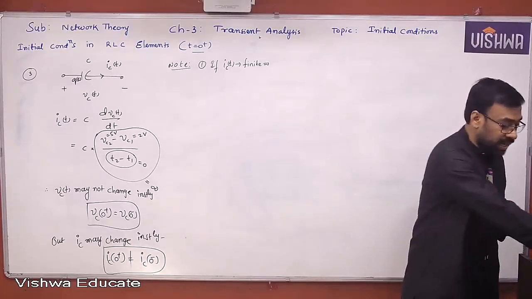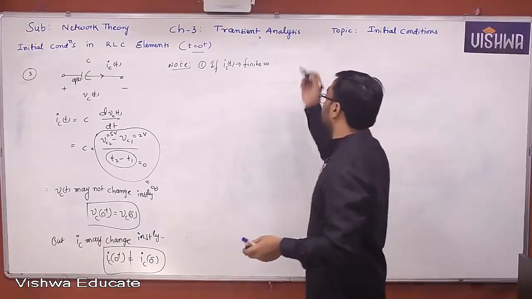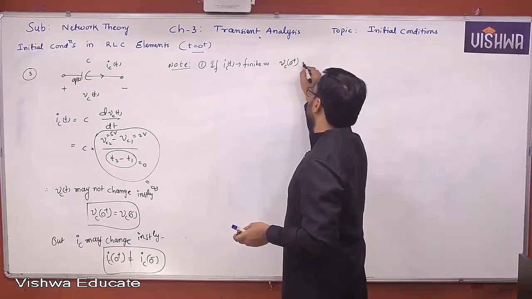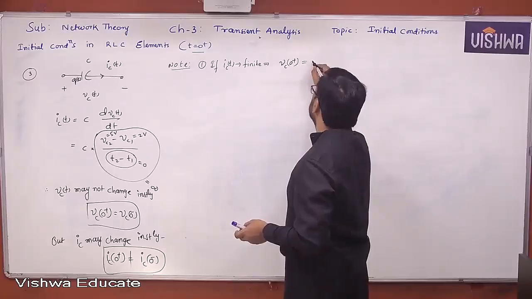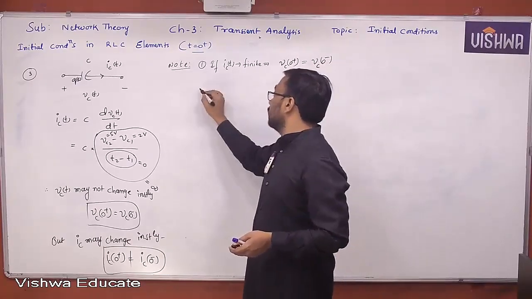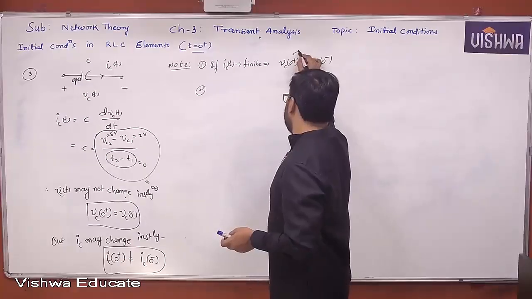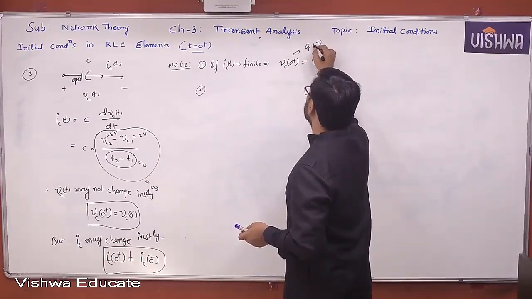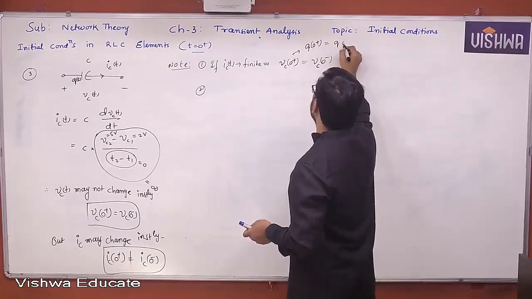So let's write that. If Ic of t is finite, then Vc of 0 plus is equal to Vc of 0 minus. This is also true for Q: Q of 0 plus is equal to Q of 0 minus.